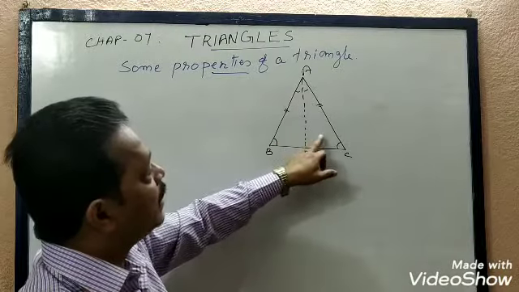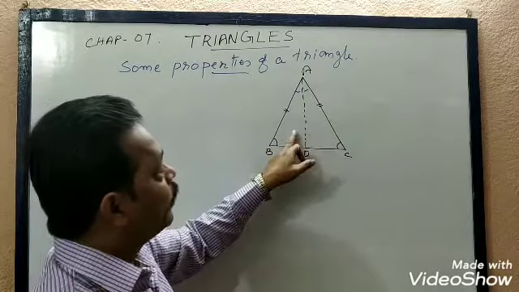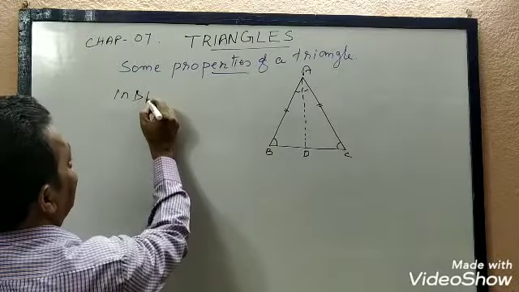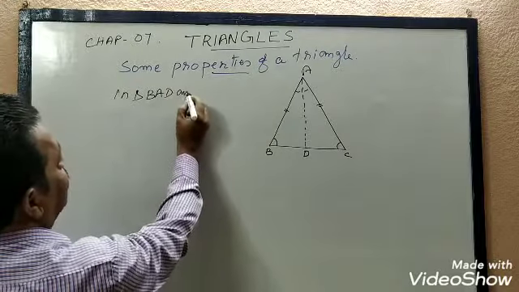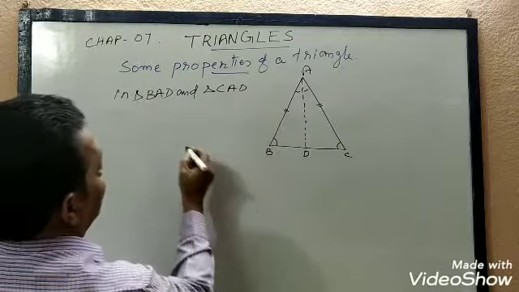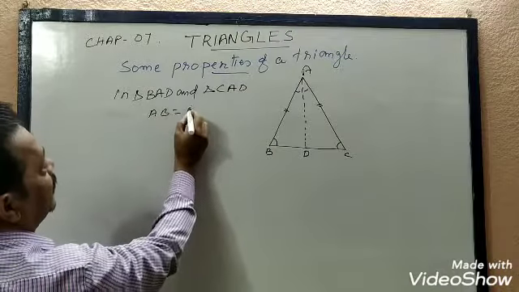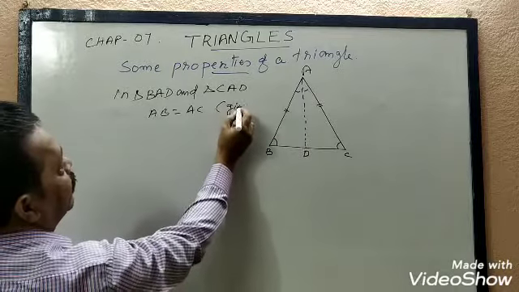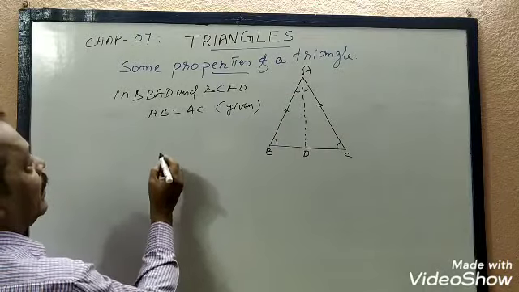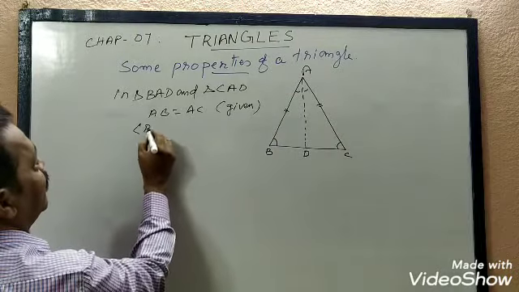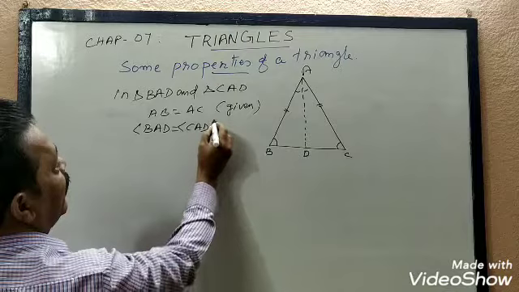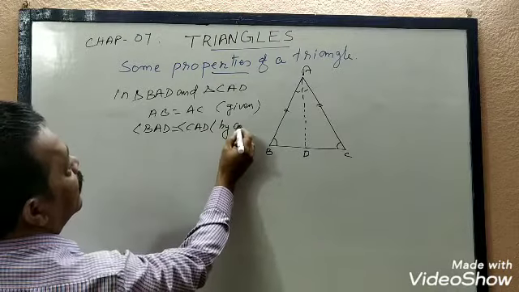Now we can prove these two triangles are congruent. In triangle BAD and triangle CAD, what is there? AB equal to AC. What is that? It is given because triangle ABC is isosceles, so AB equal to AC. And angle BAD equal to angle CAD. Why? By construction.